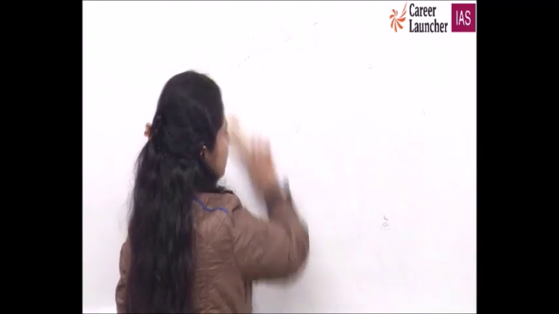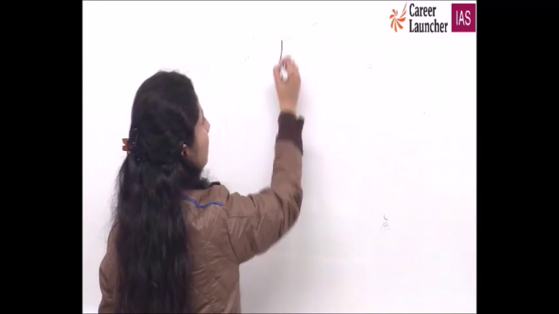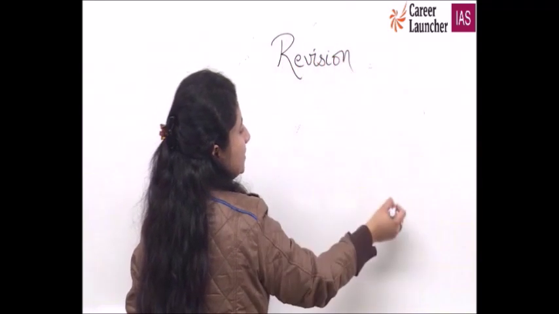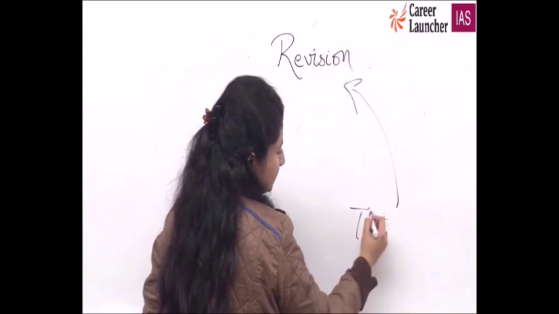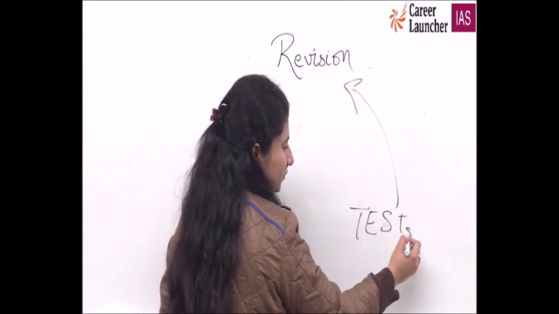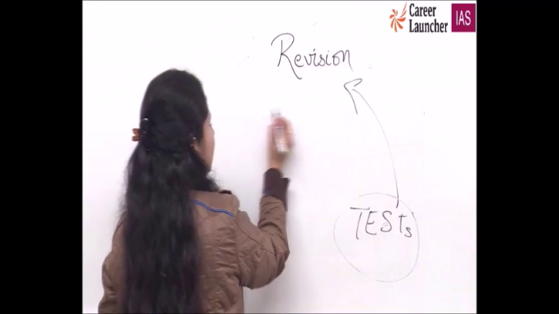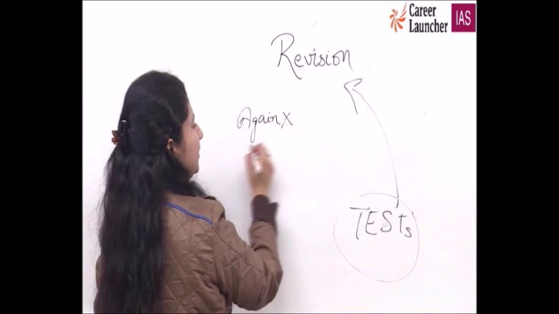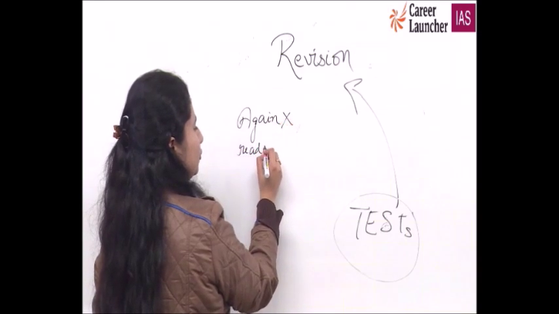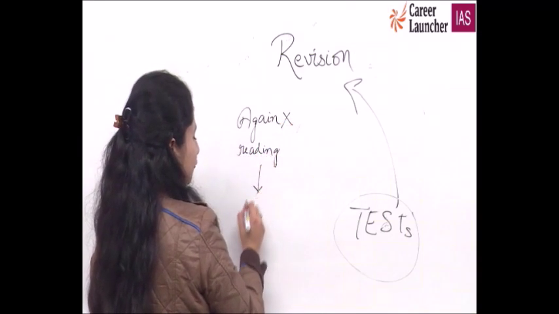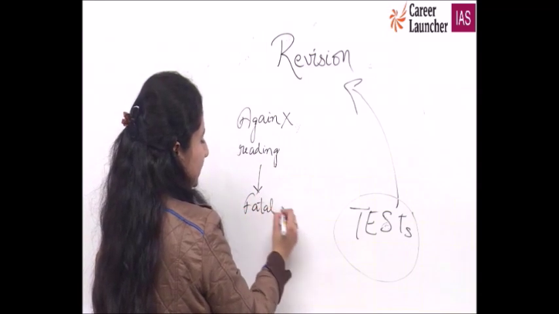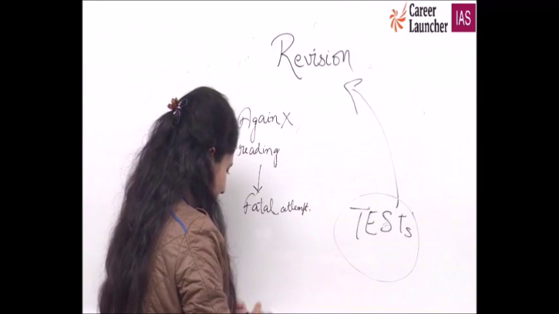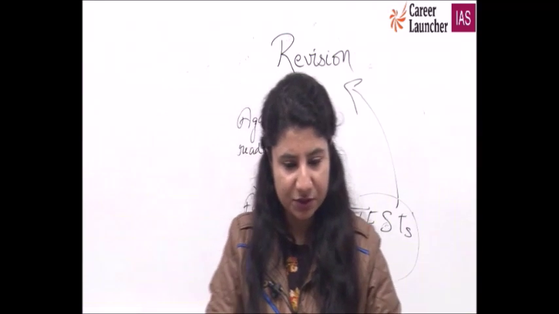The point is that it is important for you to go for your revision. This revision has to be supplemented by tests. A good amount of tests, not reading again and again. Reading again and again is not going to fulfill the purpose; rather, it is a fatal attempt. Read NCERT 12 times, 15 times, 16 times. Why, brother? Why didn't you understand?